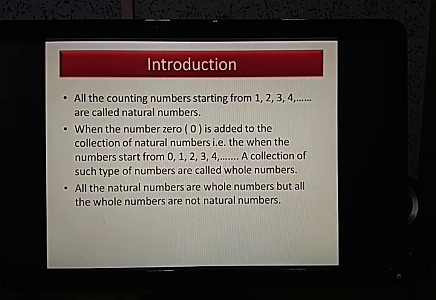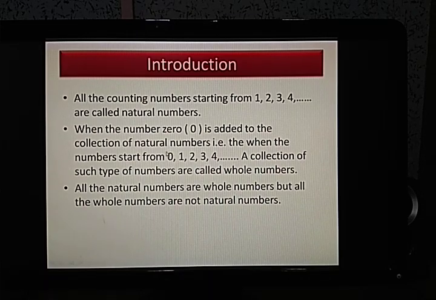Now all the natural numbers are whole numbers, but all the whole numbers are not natural numbers. Now it seems to be a bit confusing, but it's not that confusing at all. It is very simple. If you read the line carefully, all the natural numbers are whole numbers, obviously. It's 1, 2, 3, 4, up to infinity. These are all included in whole numbers. But all the whole numbers are not natural numbers.